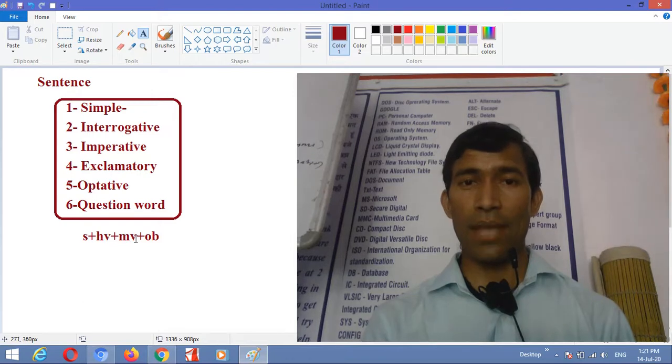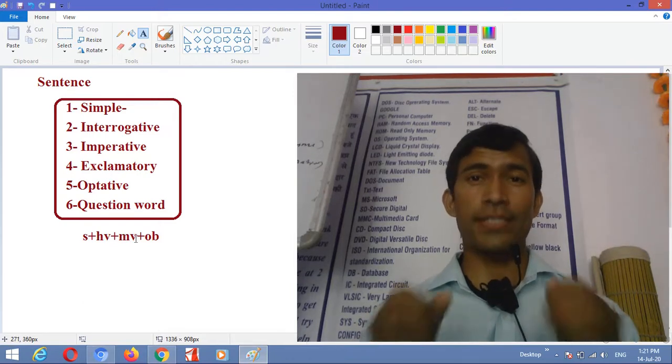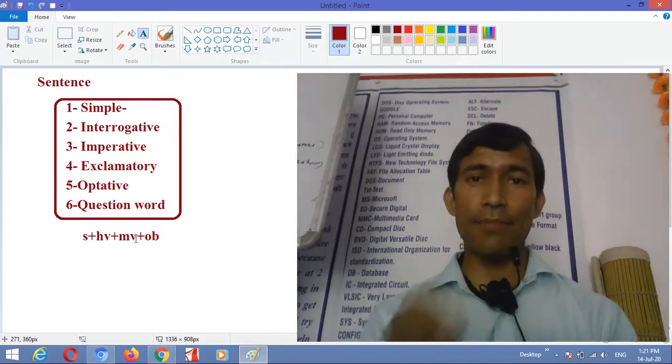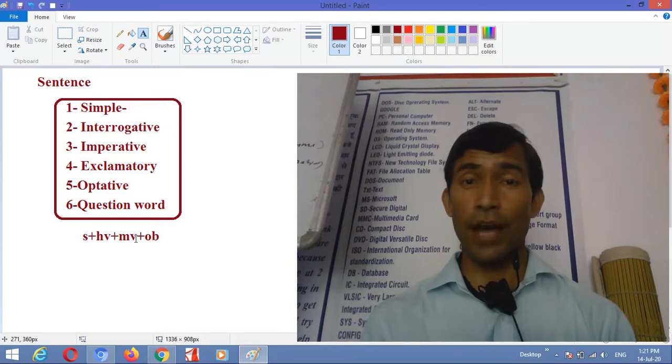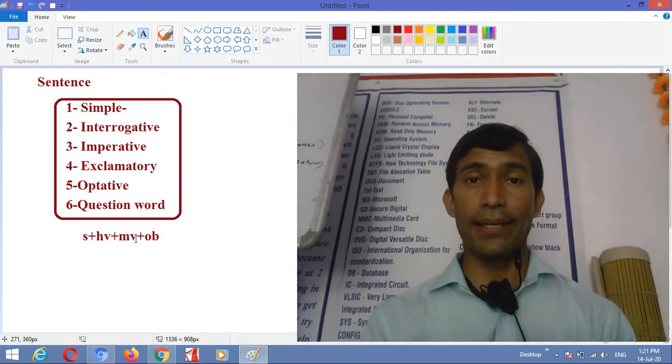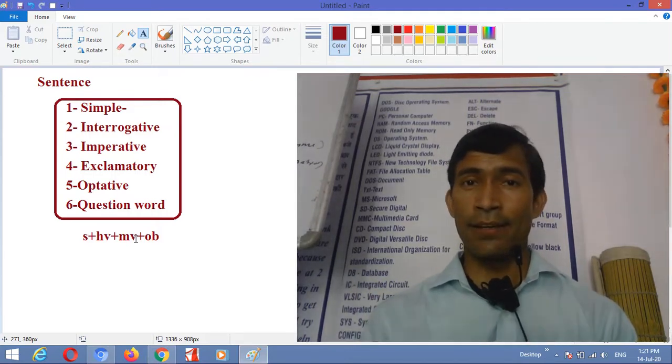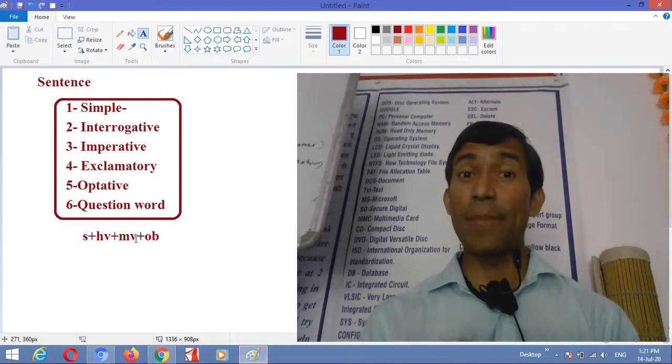Next, main verb means the exact verb that is doing something, acting. Like I go market, I play cricket, play; I listen music, listen; I'm getting late, getting; I have done my food, done. These are the main verbs, right?